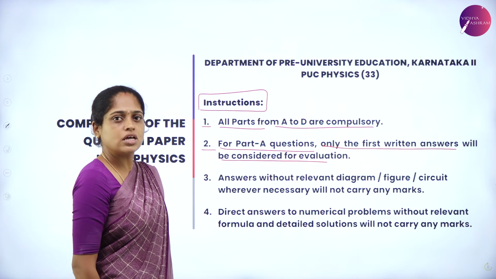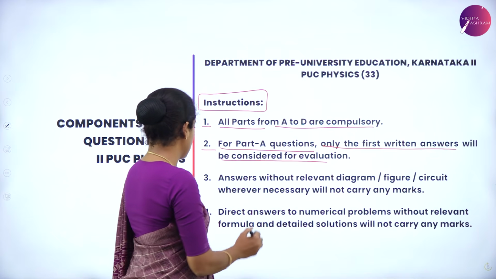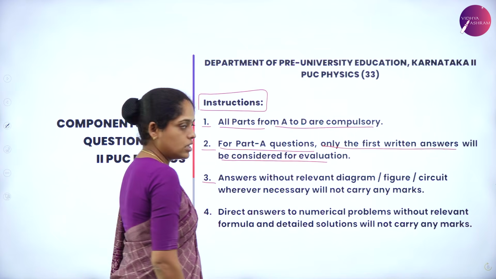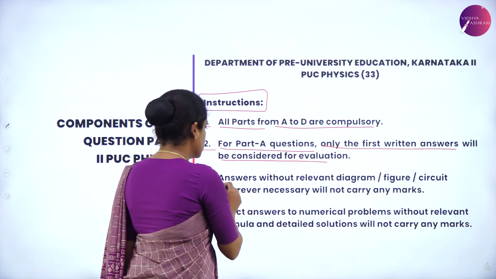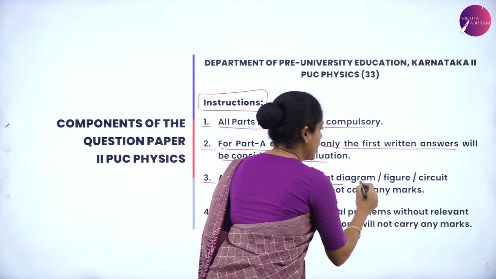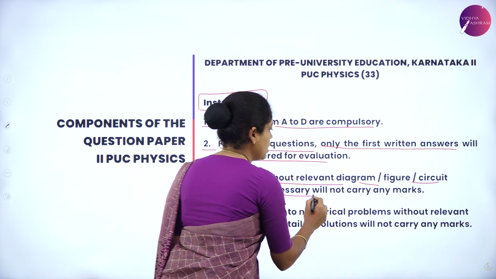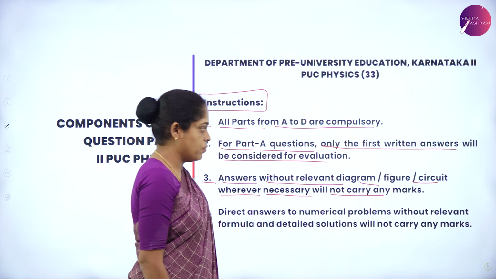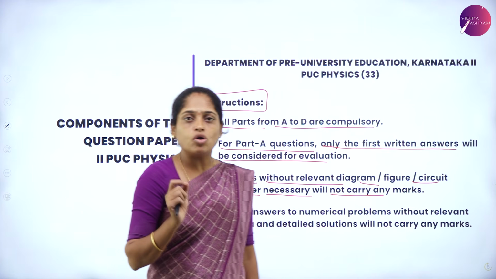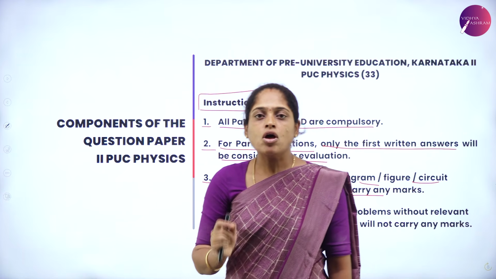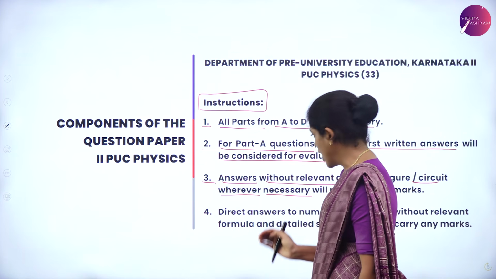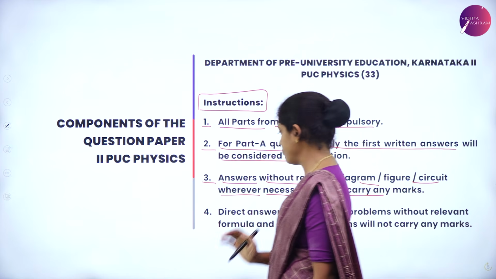The third instruction is that answers without a relevant diagram or circuit, wherever necessary, will not carry any marks. So, you have to draw the relevant diagram for the answers where it is required.